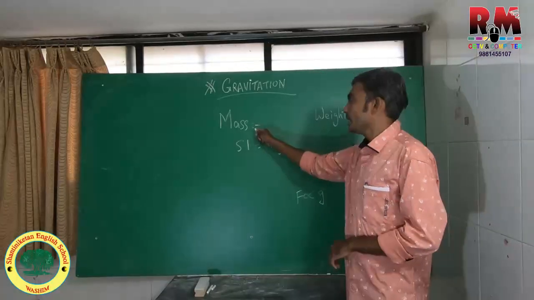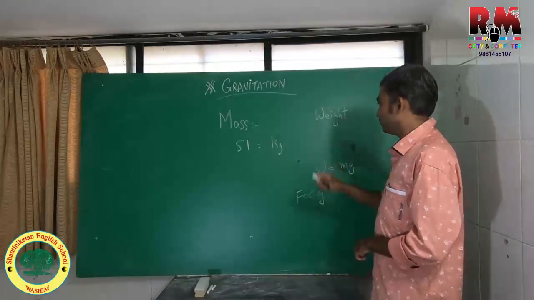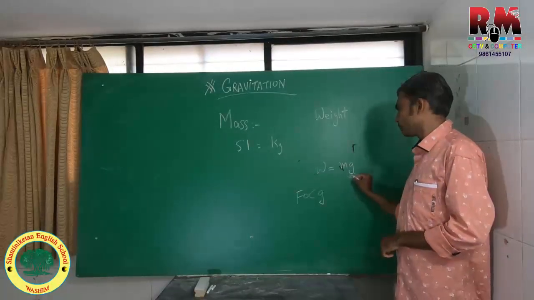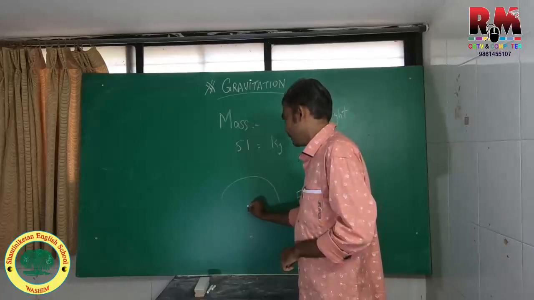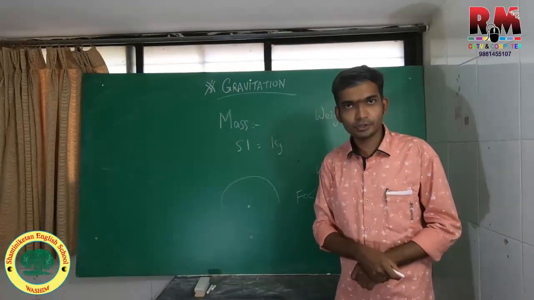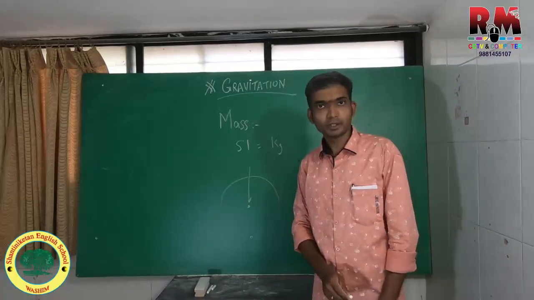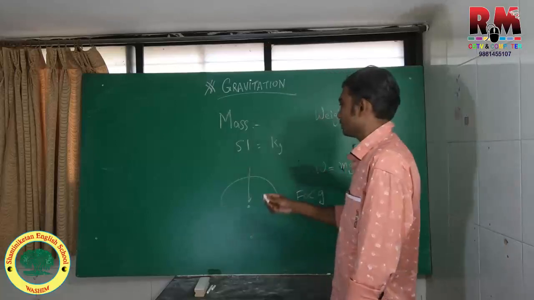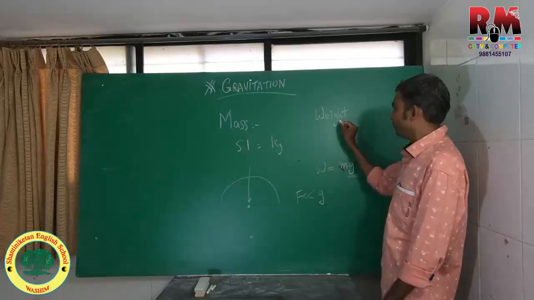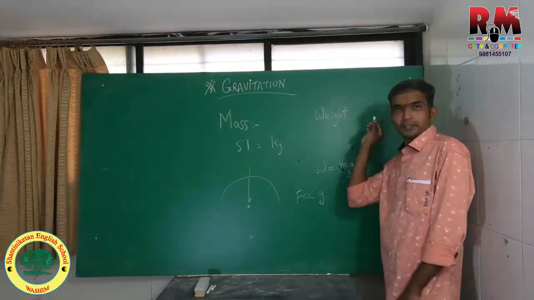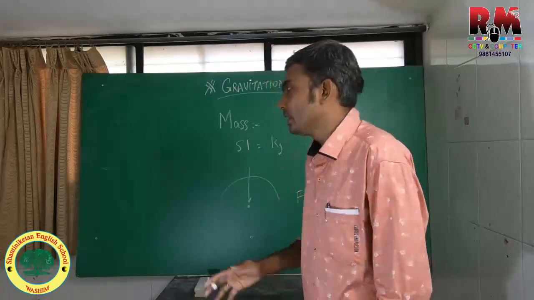Next thing, mass being a scalar quantity because it has no direction. Let's talk about weight. Weight is nothing but the acting force of gravity, and we know gravity is a center-seeking force that is directed towards the center of the earth. Therefore, it has a certain direction. This perpendicular direction towards the center of the earth on the globe makes weight a vector quantity. So it is a vector quantity in short.